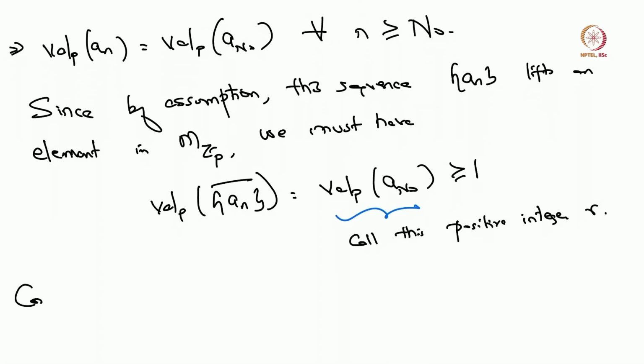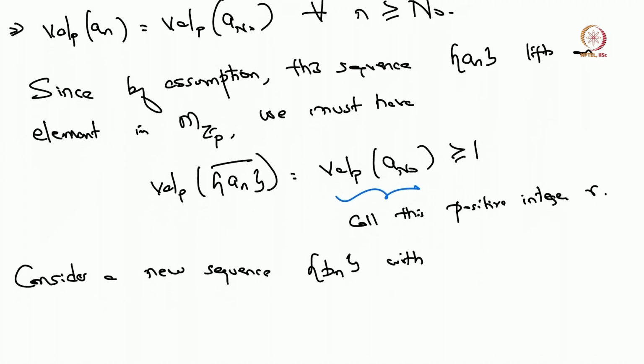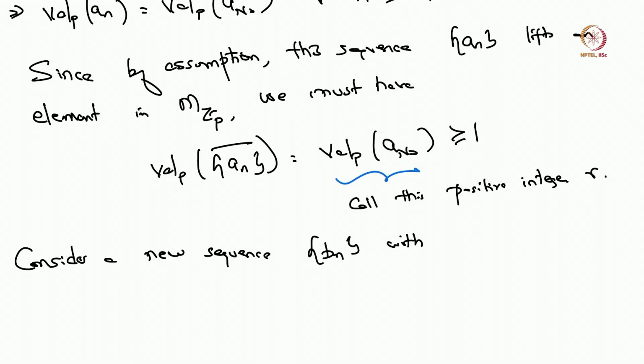And now consider a new sequence b_n with the property that b_n is a_n over p to the r.